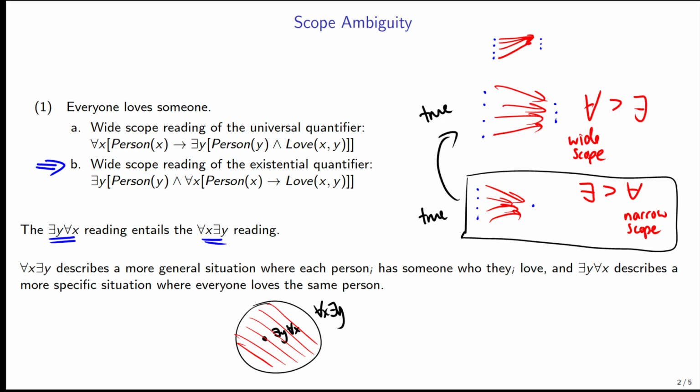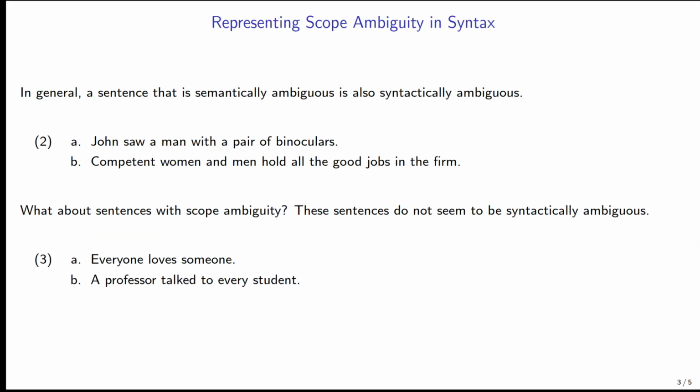It will be true when it should be true. So it's a minor thing, not really practical for reality because the different meanings do have different meanings to them, but there is an entailment relationship between them. Anyway, this is really about scope ambiguity and how we represent it syntactically.